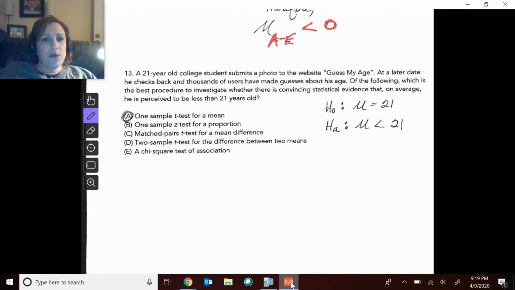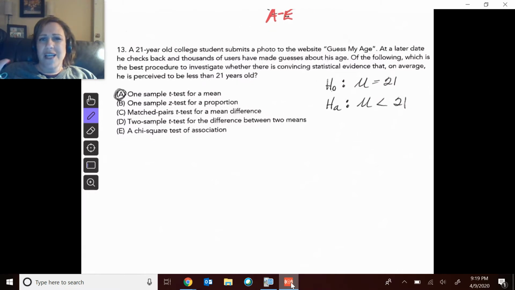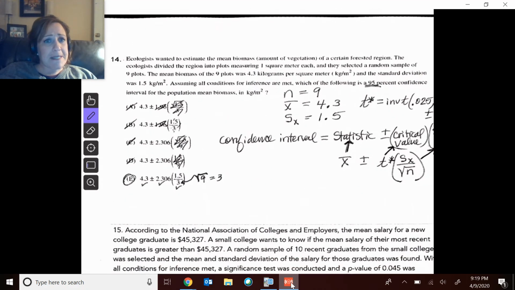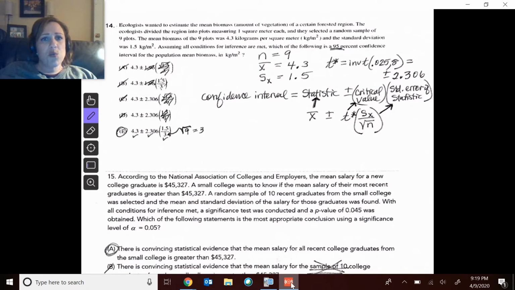All right, 13 was just a pretty straightforward what type of situation was this, and it's just a one sample t-test for means. Okay, and you should be able to do that because we had the whole lesson earlier in the week about practicing that. Number 14 was, again, just can you fill out the actual confidence interval? Because sometimes you can do that in your calculator. They want to see that you know the formula. So I wrote it out here. We've got our statistic plus or minus that critical value and then that standard error.